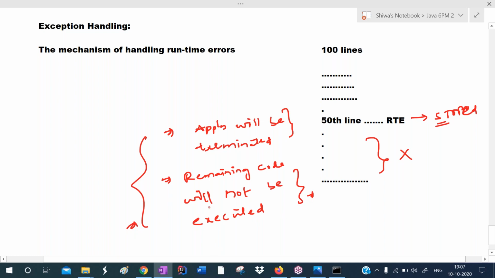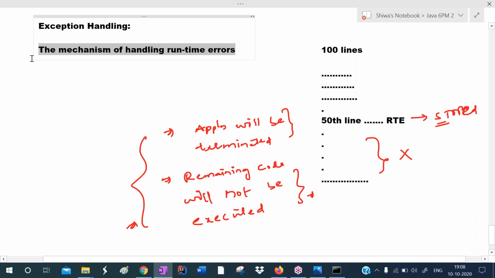This is very inconvenient to the end user. Our client is using our application and running it, and if he gets any problem, he feels inconvenienced. So to avoid this problem, we have to handle the runtime errors. The mechanism of handling runtime errors is called exception handling.